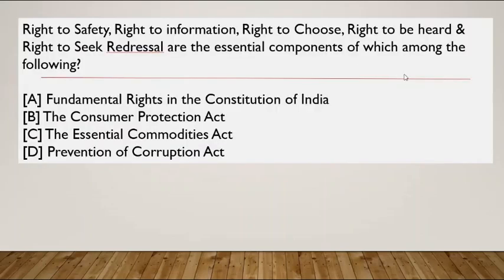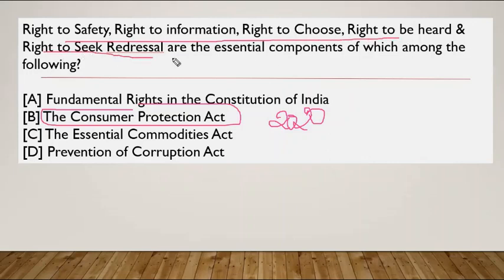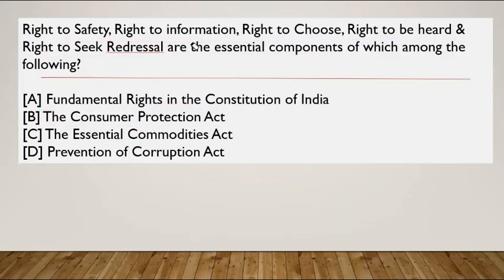Right to safety, right to information, right to choose, right to be heard, and right to seek redressal are the essential components of the Consumer Protection Act. This is also very important because it was enacted in 2020. These are the different rights that have been provided by the law to the people under the Consumer Protection Act. So you can remember these.